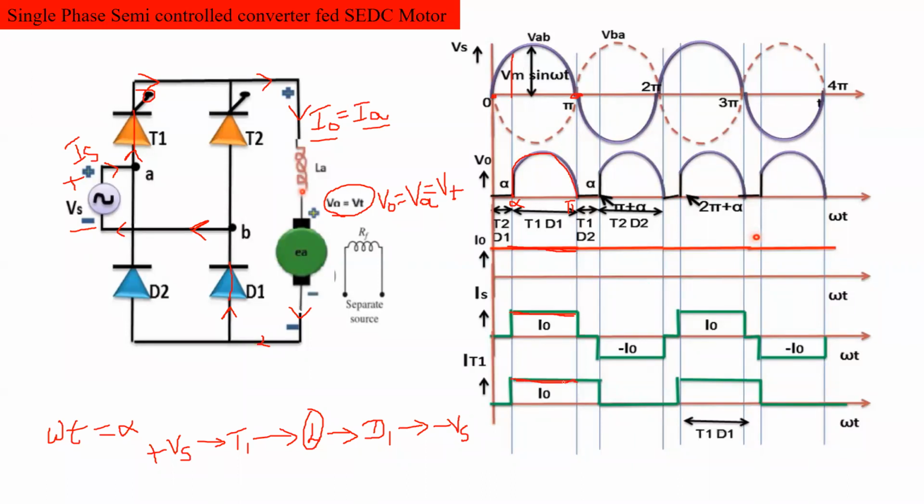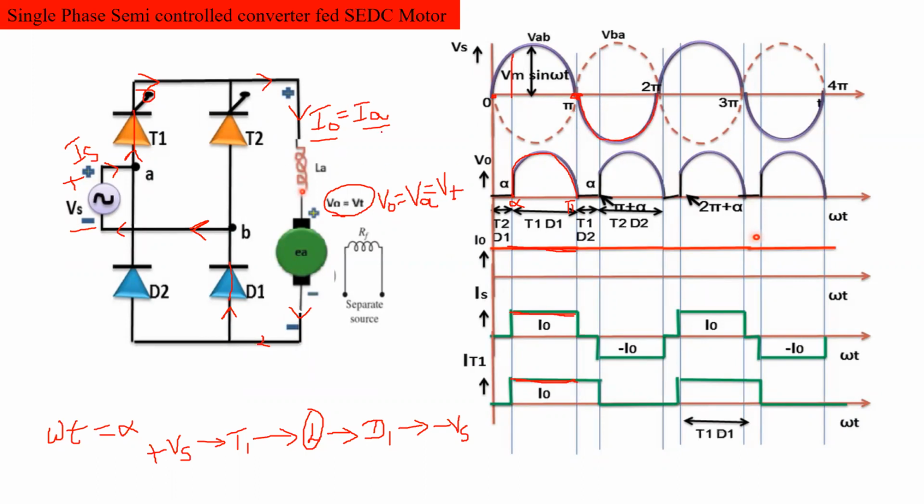Next, after pi, what will happen? After pi, what about the supply voltage, positive or negative? The supply voltage becomes negative. Clear?